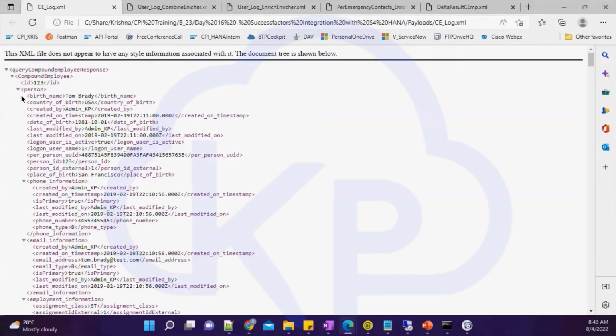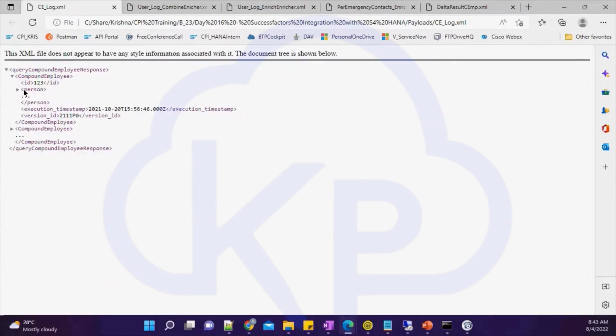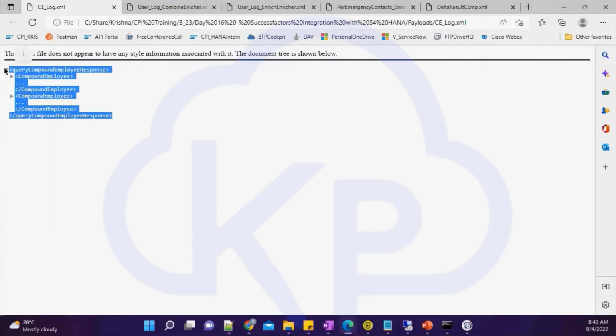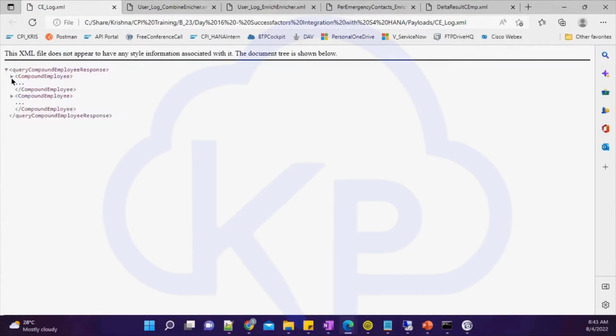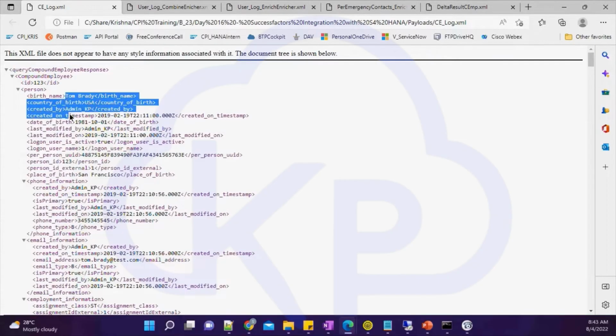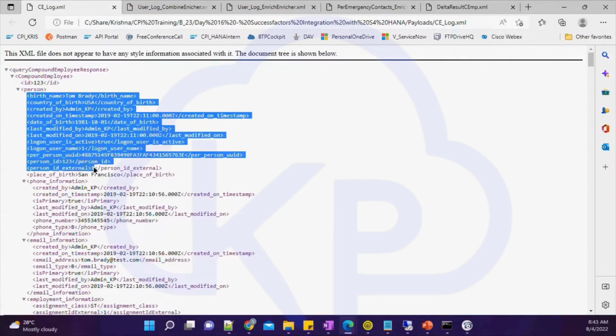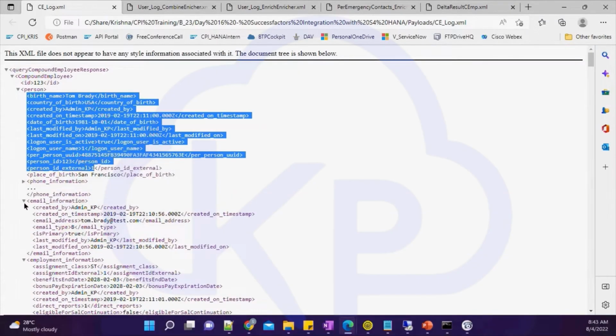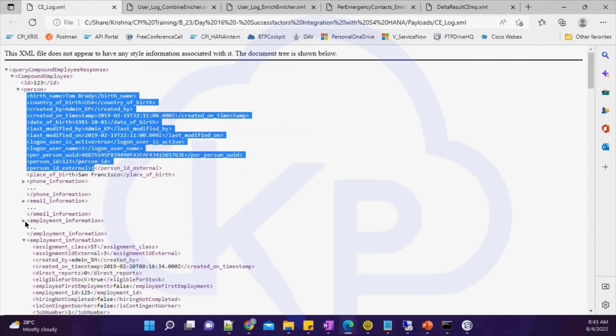Okay, so within your compound employee, you are having person. So this is going to be a root node for each employee. Okay, so right now there are two compound employees, meaning this particular payload is holding two sets of records. Okay, so when you click on this compound employee, within your person you will have all these details. So within person you can have the birth name, date of birth, all this information. Same way your phone information, email information, employment information.